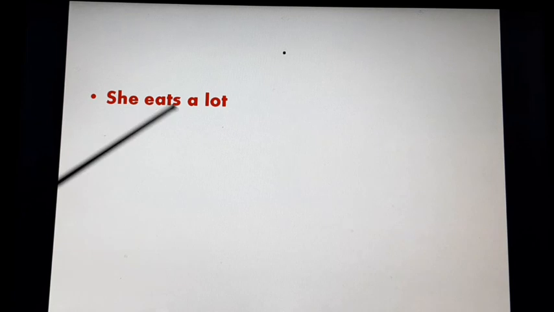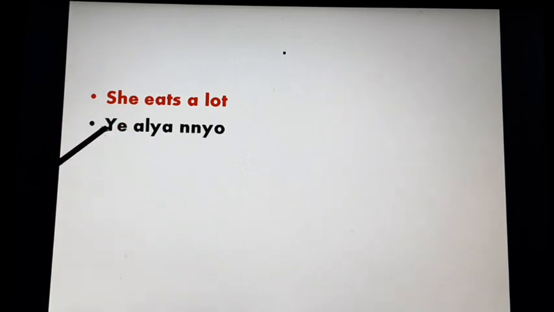She eats a lot. Remember we looked at using tenses. So when you use she, to the verb you add s because it is present tense. She eats a lot. This in Luganda is ye alya nnyo.